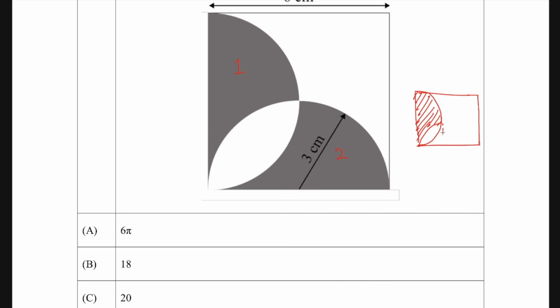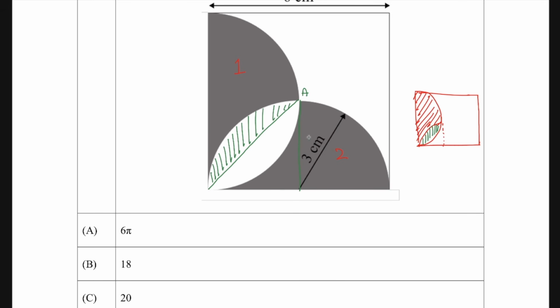So how to find out the area of this particular thing? What you have to do is first find out the area of this green shaded region, and you have to subtract it from the area of this semicircle. That's how you are going to do it. Now to find out the area of this green shaded region, which is basically this white one, the first thing is to find out the area of just this much region. So how are you going to do that?